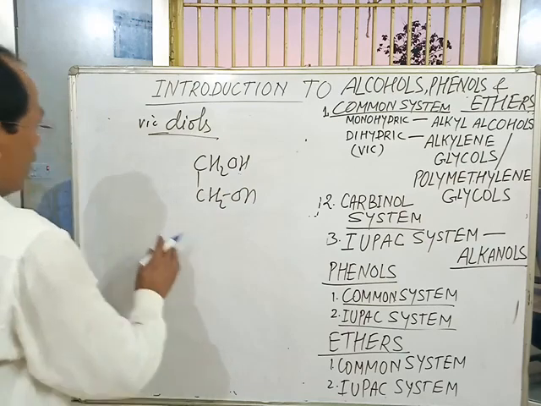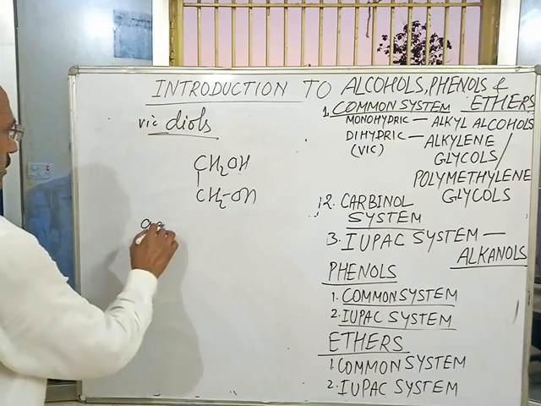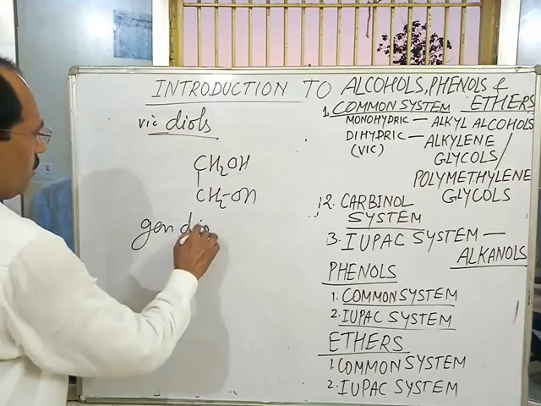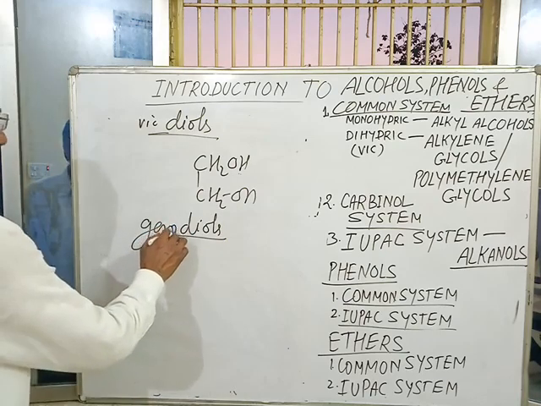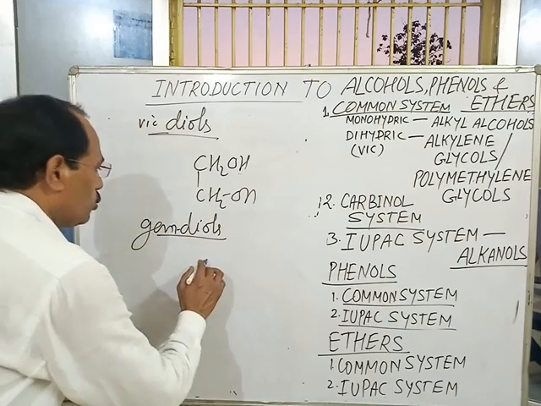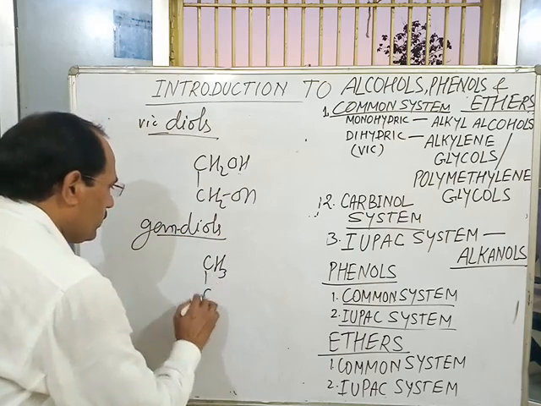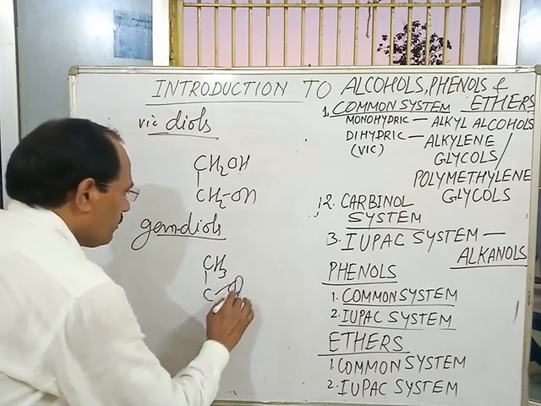And gem diols: in this type of alcohol, two OH groups are present on the same carbon atom like this.